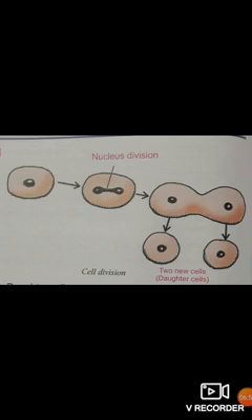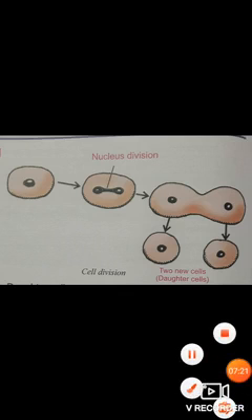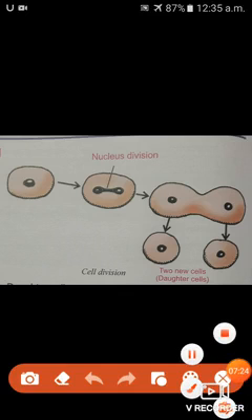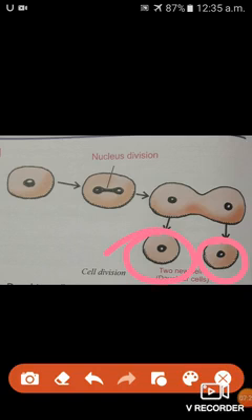So the cells resulting from the cell division of a parent cell are called daughter cells. The daughter cells resemble the parental cell in a number of characters, and daughter cells grow to maturity and divide again.